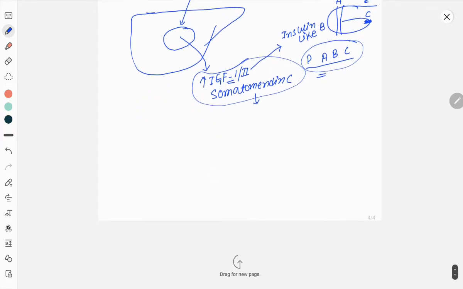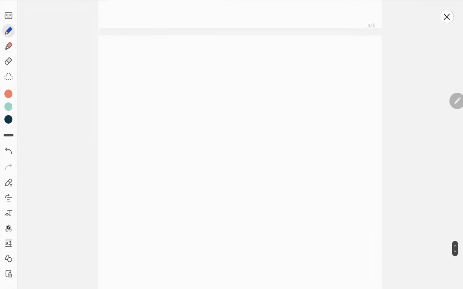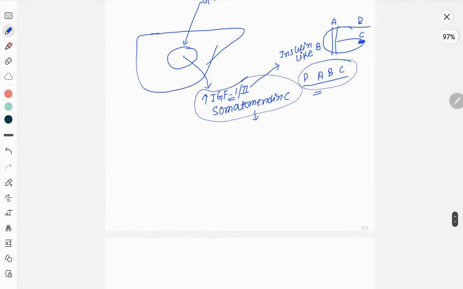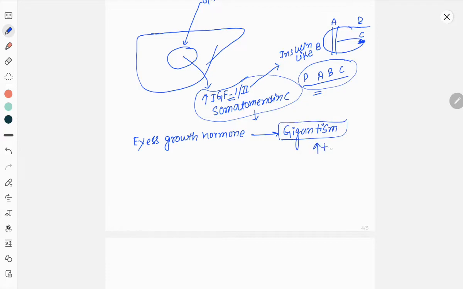There are certain clinical importance also regarding growth hormones. First is excess growth hormone. Excess growth hormone will lead to manifestation of 2 diseases. One is gigantism. Gigantism is a tall statured patient, which actually occurs if there is no epiphyseal fusion during excess growth hormone release.